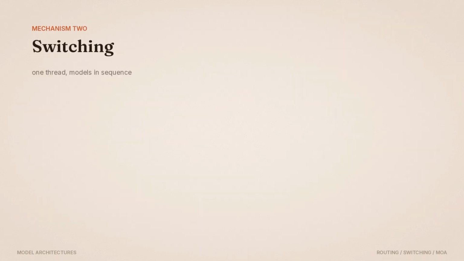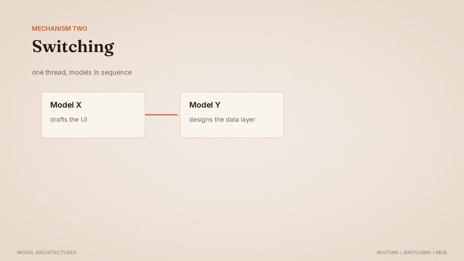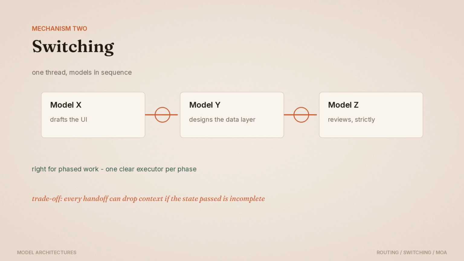Mechanism 2, switching. One thread, different models in sequence. A fast coding model drafts the UI, an architecture model designs the data layer, a stricter model reviews. Simple to implement, cheaper than full orchestration, right for phased work where each phase has one clear executor. The trade-off: every handoff can drop context if the state you pass is incomplete.